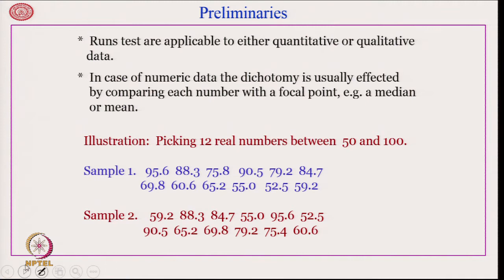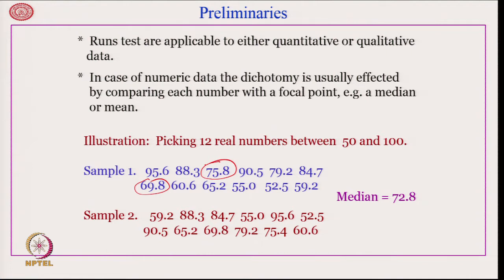For example, suppose we have taken 12 real numbers between 50 and 100. So, this is one sequence: 95.6, 88.3, 75.8, like that up to 59.2. Another sequence is 59.2, 88.3 and up to 60.6. Which one of them is random and why? To test that, what do we do? We first compute the mean or median. In this case, the median is coming out to be 72.8, because this is the average of these two.